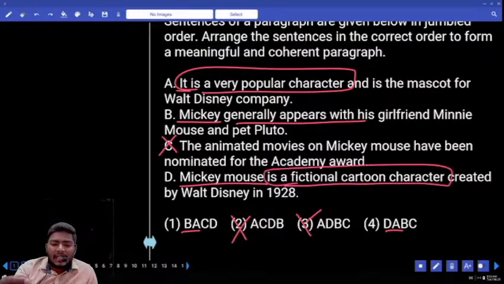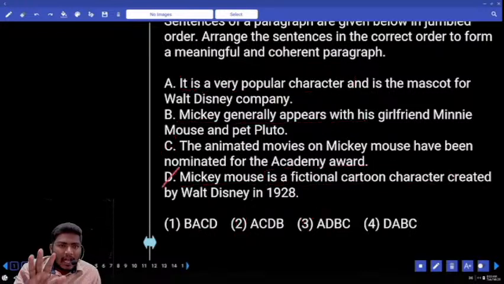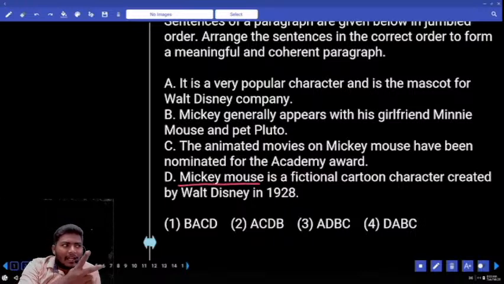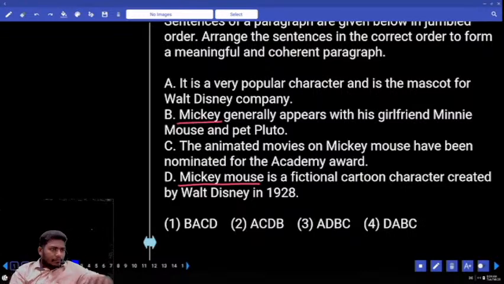Now out of these B and D, which one is the introduction? That is only D. I will elaborate this more. Remember this point. Next point I am going to tell you. Please be very careful. What is the name of the character here? Mickey Mouse. When you are speaking about the same character for the second time, what did you mention here? Only Mickey. Be very careful.